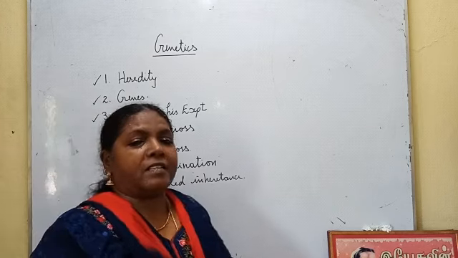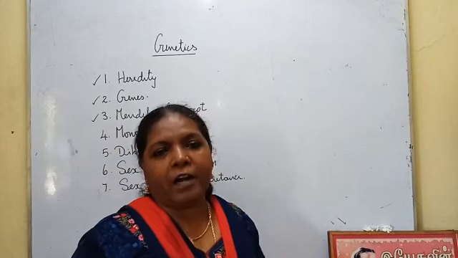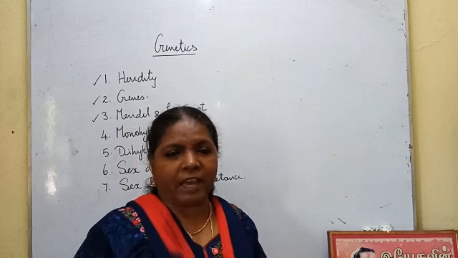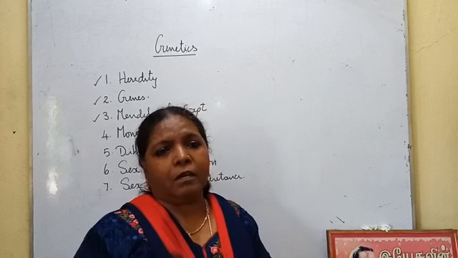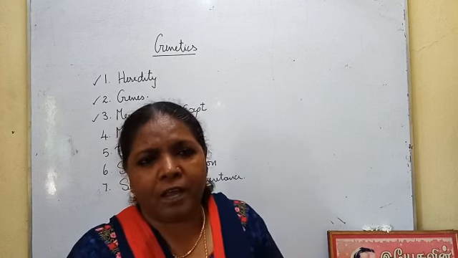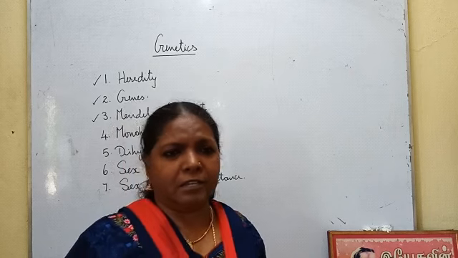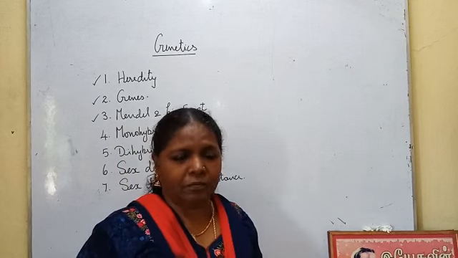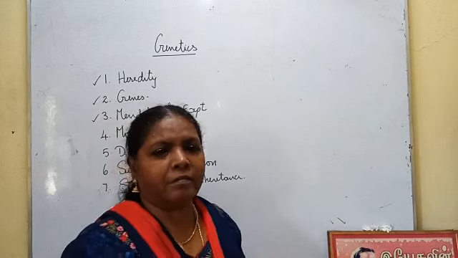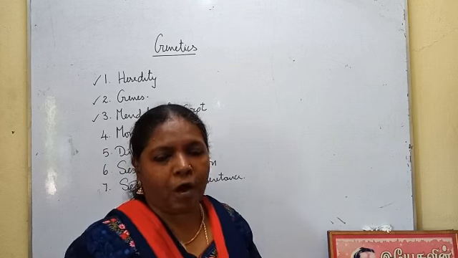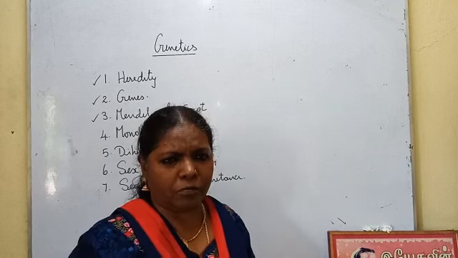He selected a particular plant variety for his experiment: garden pea, Pisum sativum. He selected this plant because the lifespan is short and we can quickly get the yield, and a number of characters can be selected in the same plant. He selected first one character, the height. He found tall plants, dwarf plants and medium sized plants, all three types.